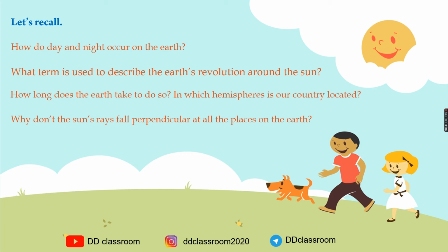How do day and night occur on the earth? One more basic question. What term is used to describe the earth's revolution around the sun? And how long does the earth take to do so? We have already learned about hemispheres, so in which hemisphere is our country located? And if you can recall, why don't the sun's rays fall perpendicular at all the places on the earth?